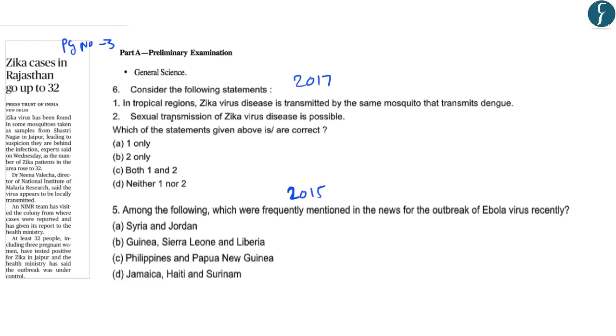This article on page number 3 is related to the cases of Zika virus in the state of Rajasthan. So this will form a part of the preliminary examination syllabus under the topic General Science. And you should know that frequently questions are asked in the preliminary examination based on various outbreaks of diseases. For example, in the year 2017, a question was asked related to the Zika virus disease. Further, in the year 2015, a question was asked related to the outbreak of Ebola virus.